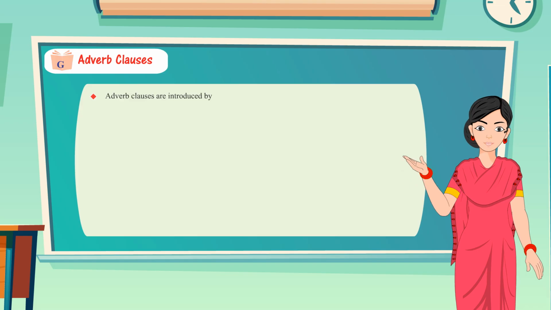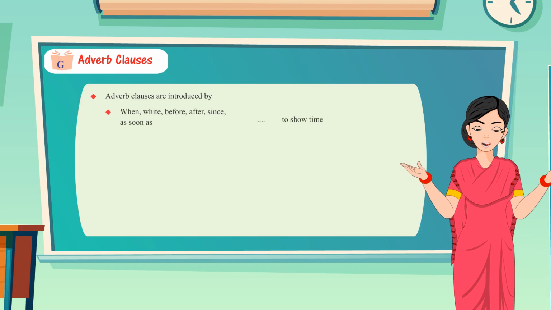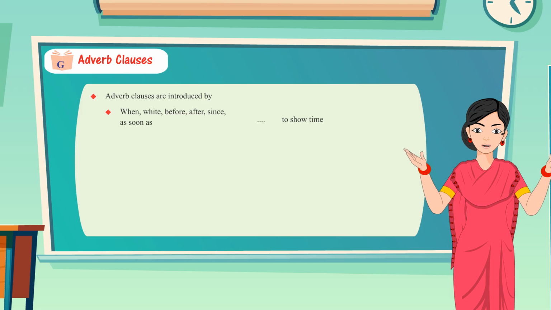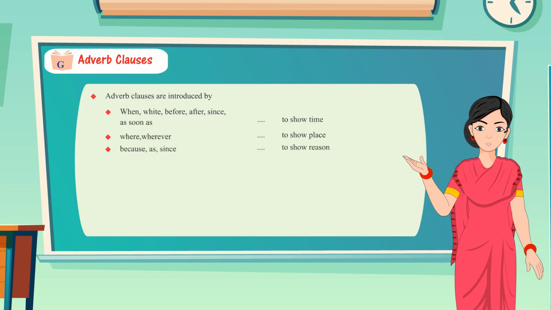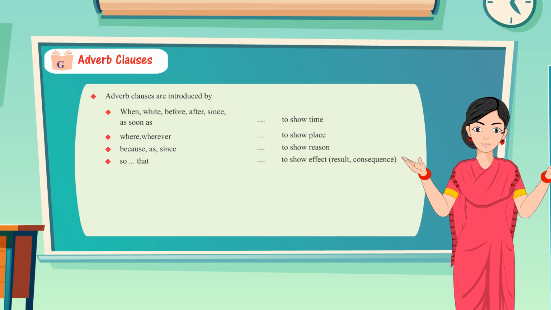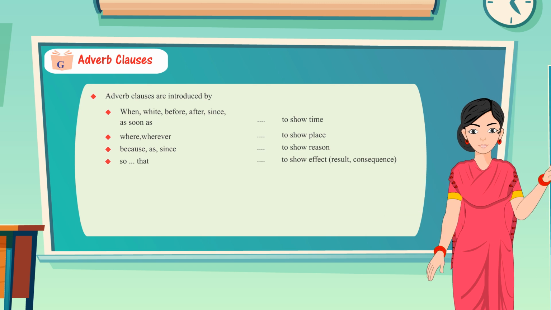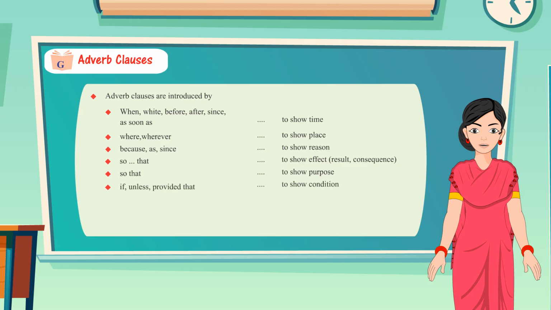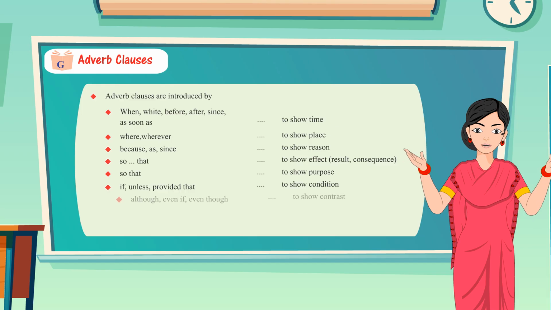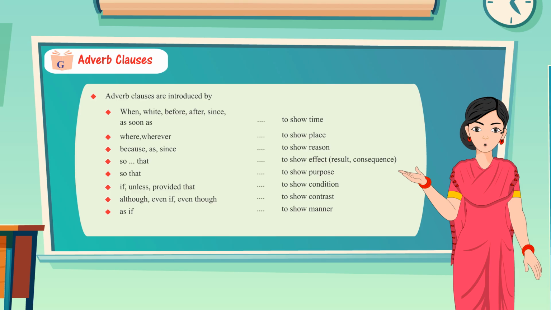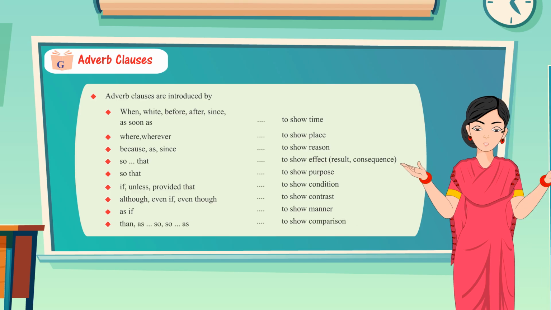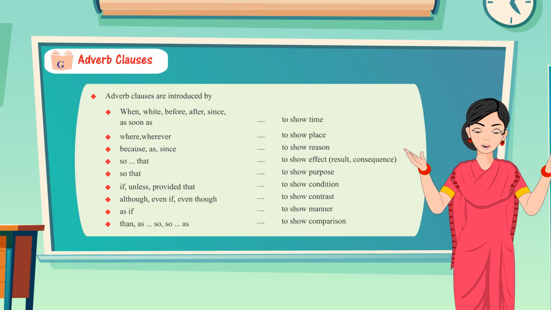Adverb clauses are introduced by when, while, before, after, since, as soon as to show time. Where, wherever to show place. Because, as, since to show reason. So that to show effect, result, consequence. So that to show purpose. If, unless, provided that to show condition. Although, even if, even though to show contrast. As if to show manner. Than, as, so as to show comparison.